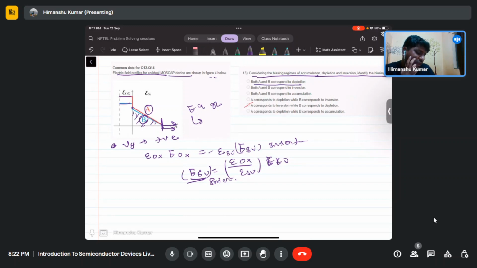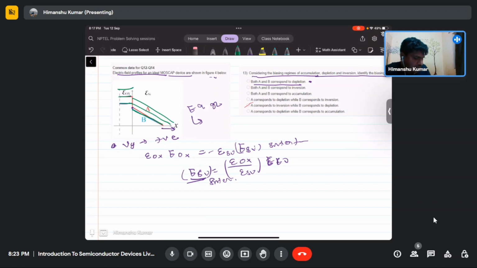Now, if that is the depletion region, the profile should move like this. So this is the initial profile. It will move like this. As you apply more and more bias, it will be like this.